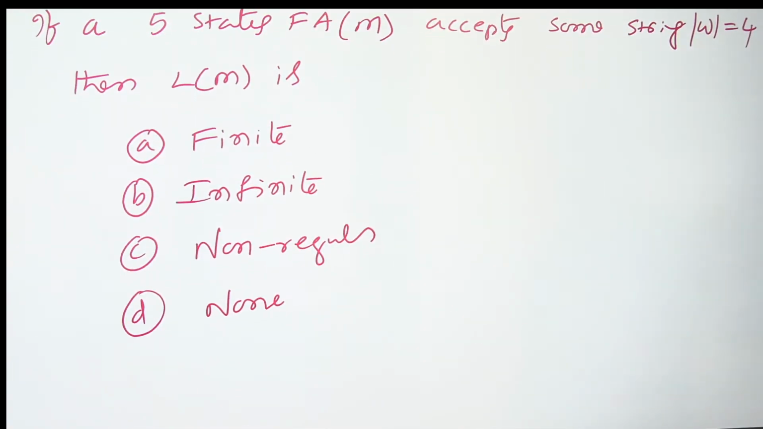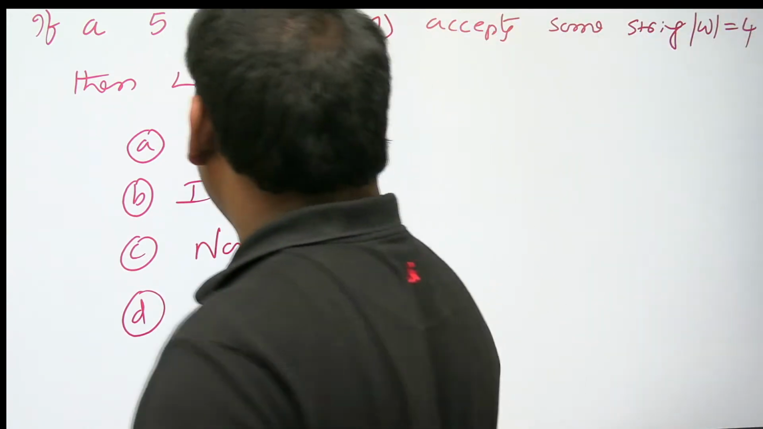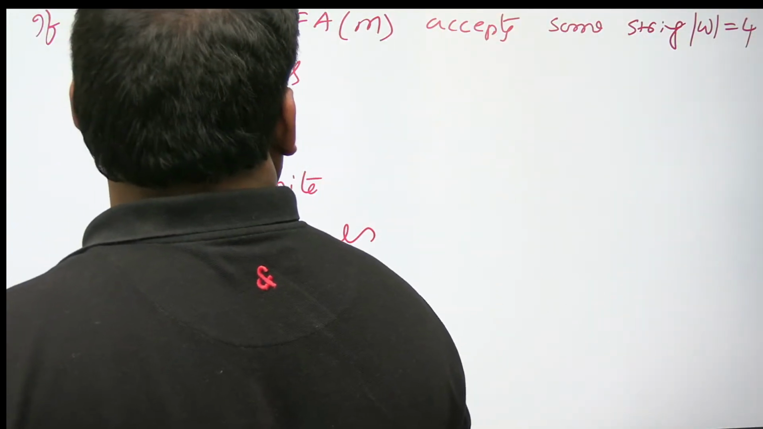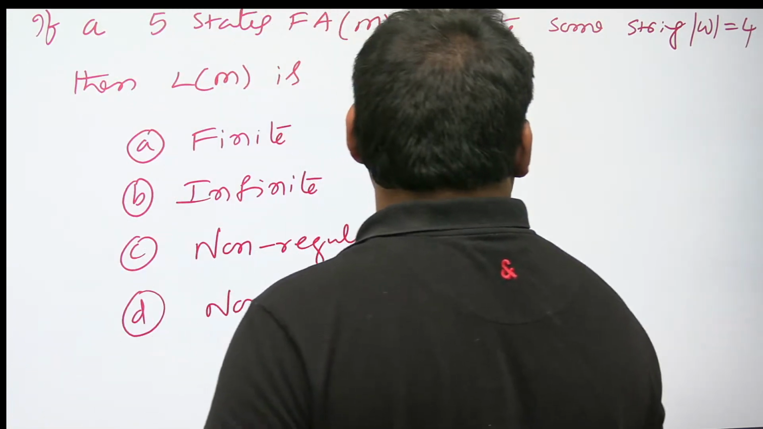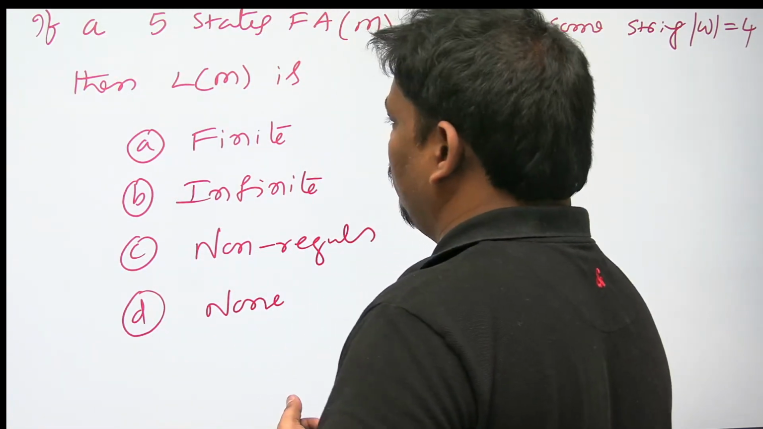Can you see this also? If a 5 states finite automata M accepts some string W of length 4, then the language of M is? 5 states accepting 4, you cannot say that a loop is there. A 5 states automata accepting a 4 length string means you cannot say a loop is there.